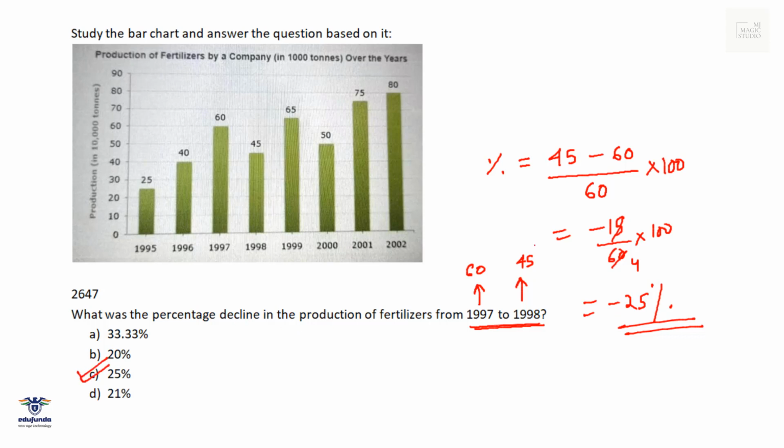Very easily people can make a mistake here if they divide it by 45 instead of 60. So it may happen that you do 60 minus 45 by 45 and then end up getting the answer 33.33%. That is wrong. Answer is 25%, option C.